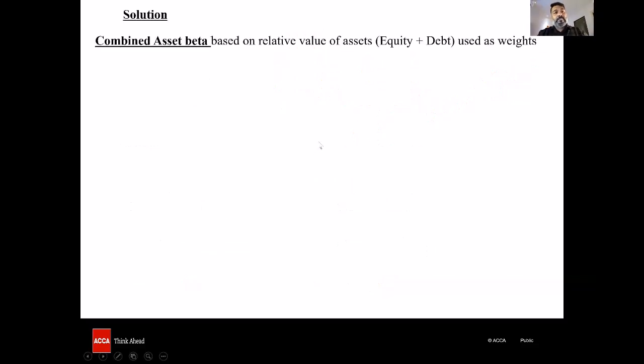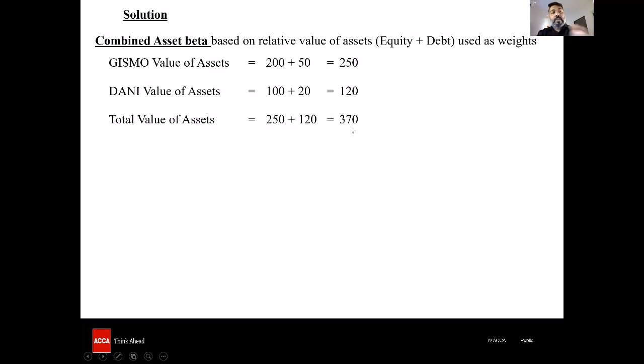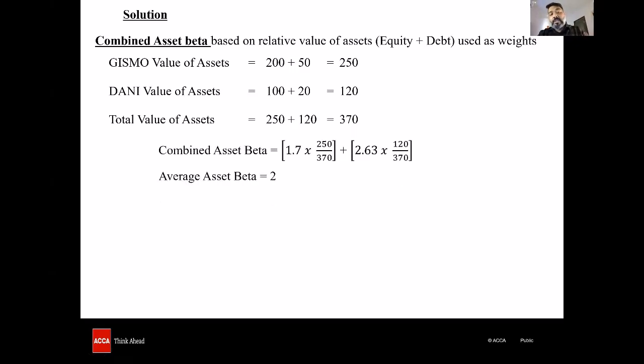Combined asset beta based on relative value of the asset. Relative value of the asset is going to be used as weights. So the Gizmo value, the Danny value, the total is going to be 370. Using this as a weight, finding out the average beta asset or the combined beta asset. We get the average beta asset as 2.